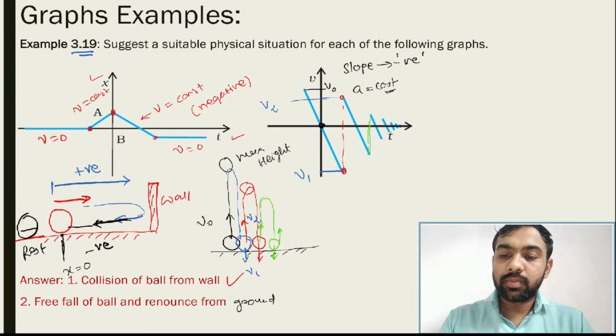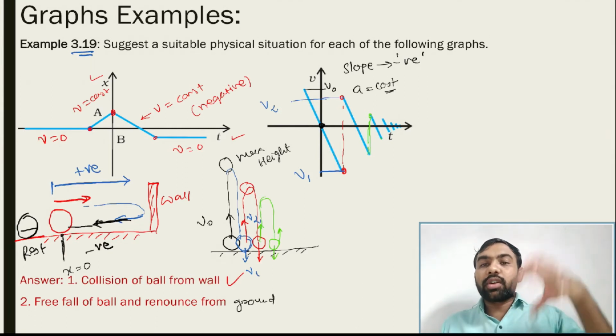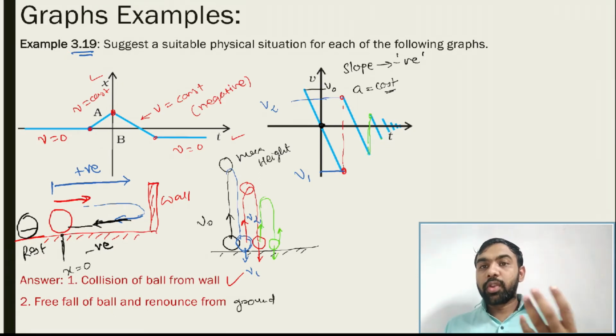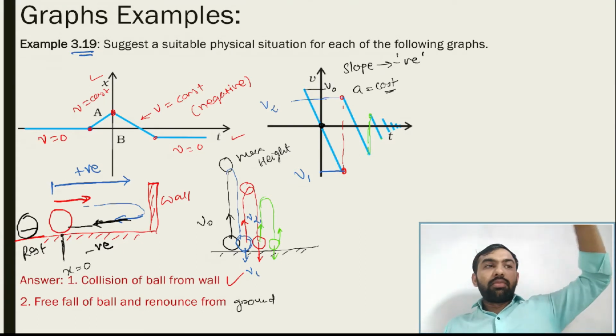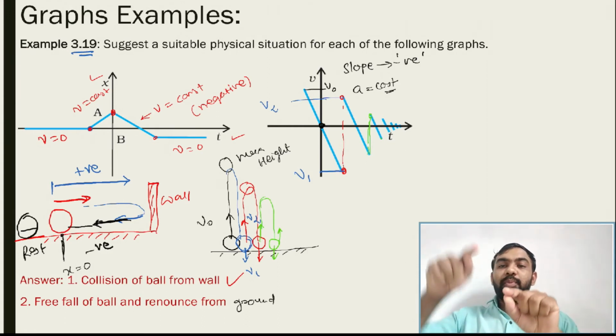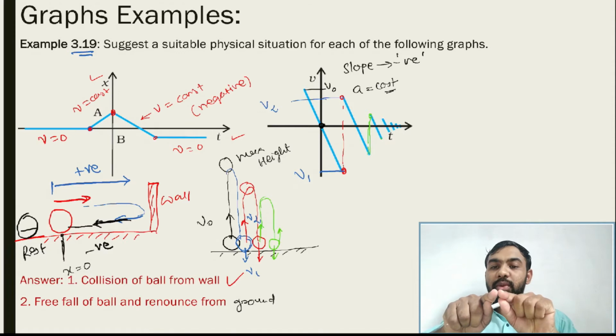So that is a rebounding from the ground. Any free falling body is rebounding from the ground. This graph represents this situation, and during each collision its speed decreases. You just take any rubber ball, and you release the ball from some height, then the motion is like this, and finally this ball comes to rest.